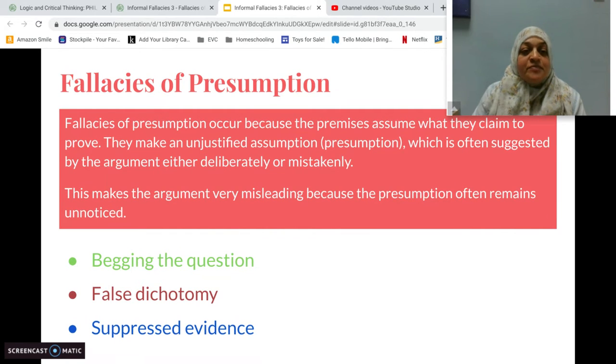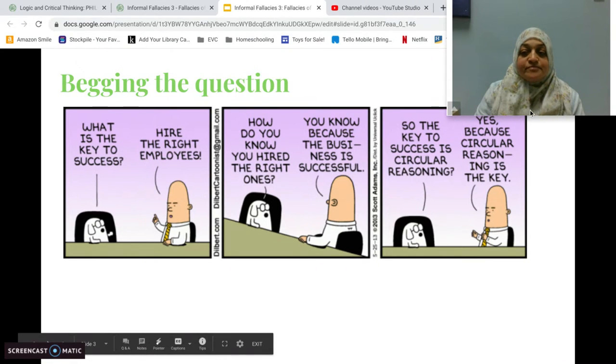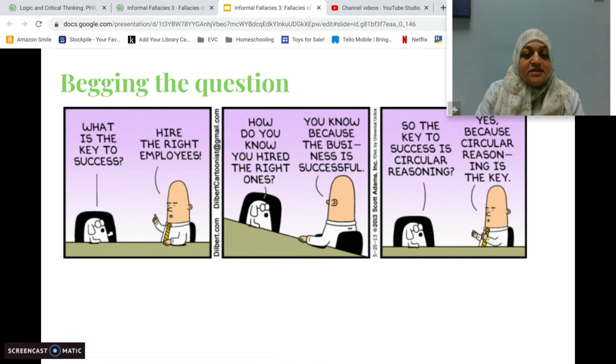from the premises. There are 3 major types of fallacies of presumption: begging the question, false dichotomy, and suppressed evidence. So here's a Dilbert comic, begging the question, where the dog says, "What is the key to success?" And this person says, "Hire the right employees."